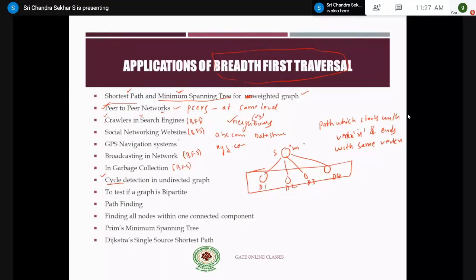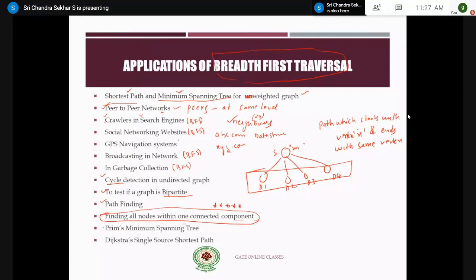So cycle detection in an undirected graph, and testing whether a graph is bipartite or not, let us not go deep into the bipartite concept. It is useful for path finding, and it is useful to find all nodes within one connected component. So the BFS technique is used to find whether the graph has connected components or not. This is one very good application, right? You have one question from a previous GATE paper.